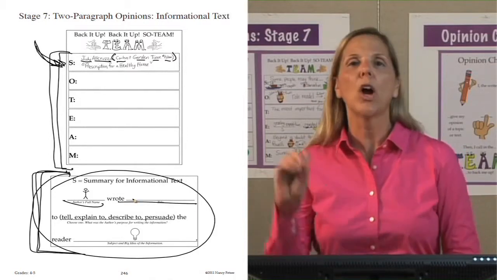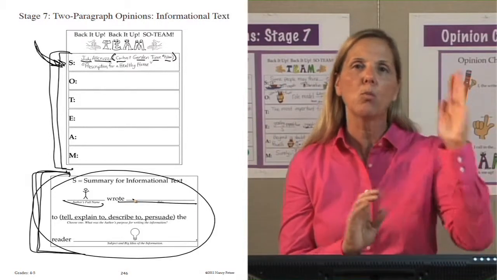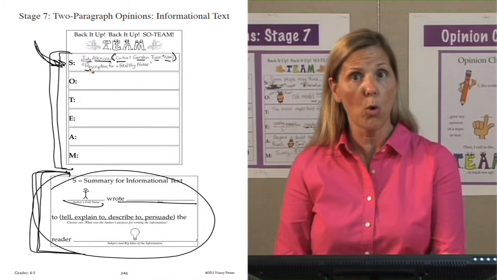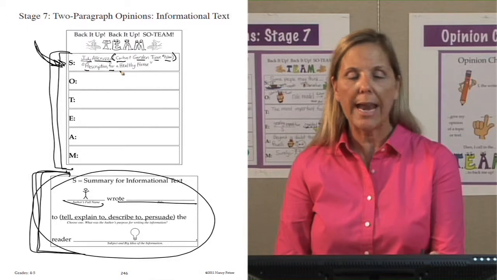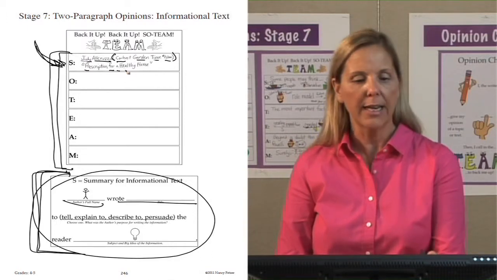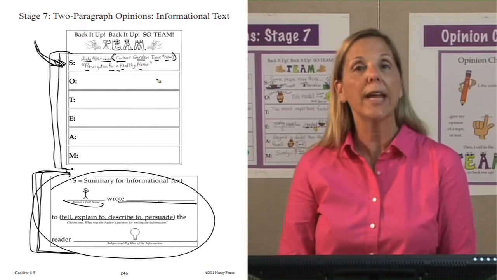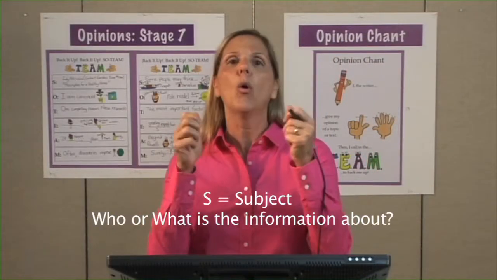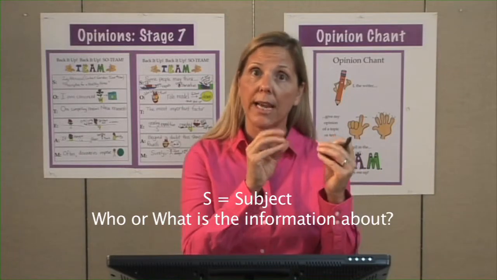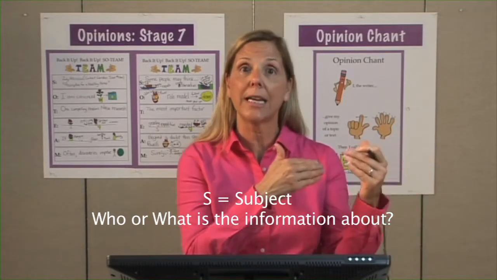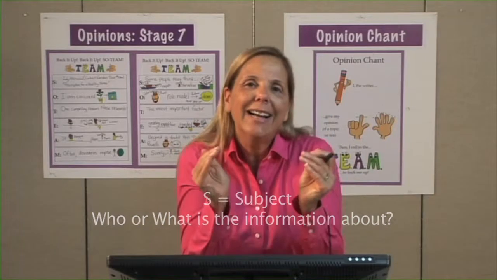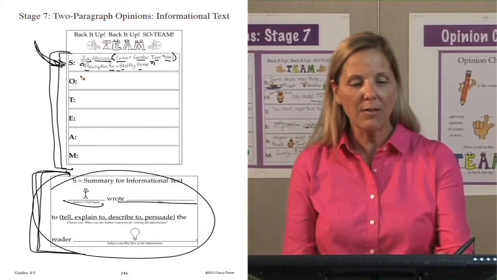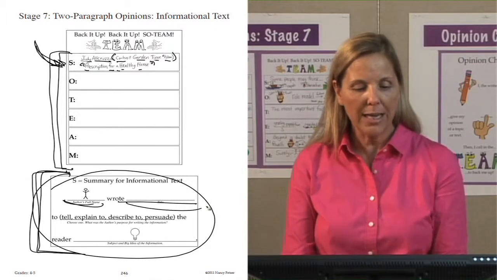Then the title. We always capitalize the first word and all the important words in a title. Prescription for a Healthy Home. Prescription was the first word and an important word, so we capitalized it. For and a are not important, so we didn't capitalize them. Healthy home, those are important words. We capitalize them. Is this text that stands on its own? Is it a book? Or is it a short piece of text? It's an article and it's part of a magazine. It's something small. It needs a hug. I'm going to put quotation marks around it. We have all the information that I need for my author and my title.